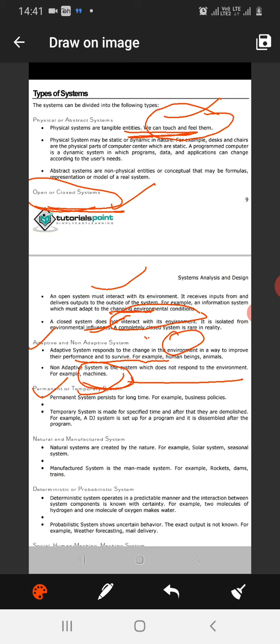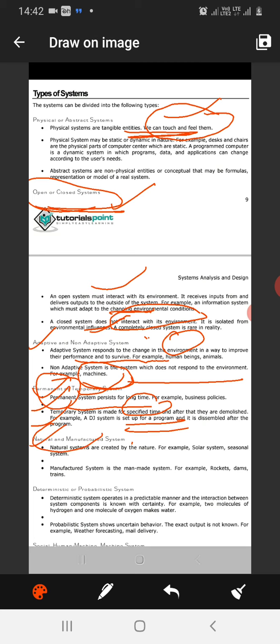There is a permanent or temporary system. Permanent, we can judge from the name, persists for a long time, for a fixed time. Temporary stays for a short time period, or can change after some time period, or after a specified time it passes. Then natural and manufactured.